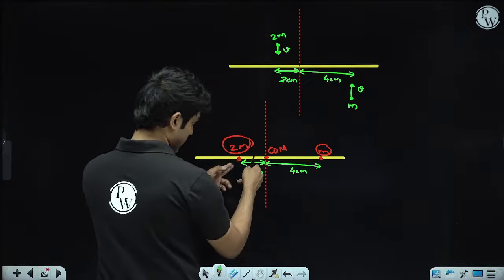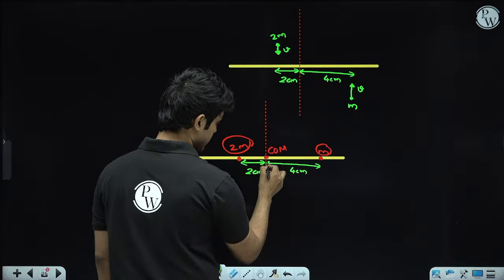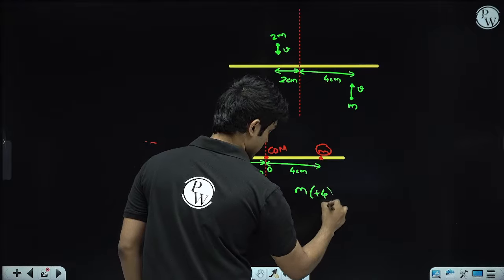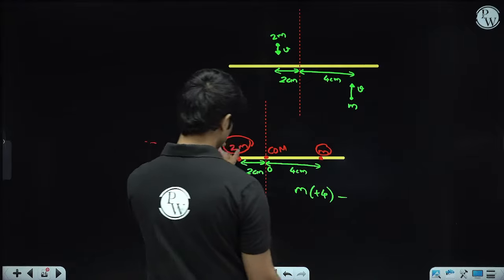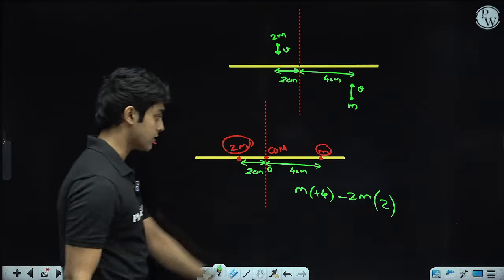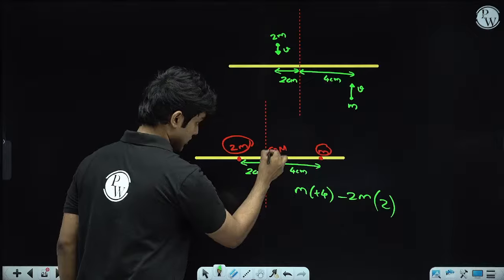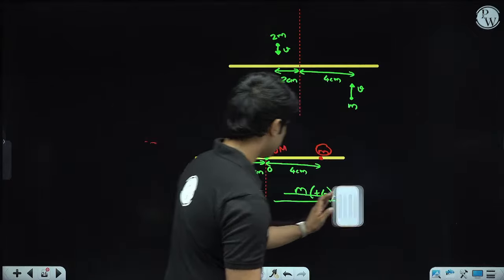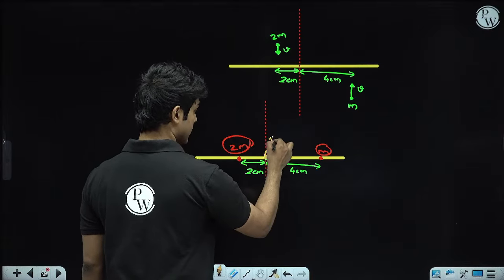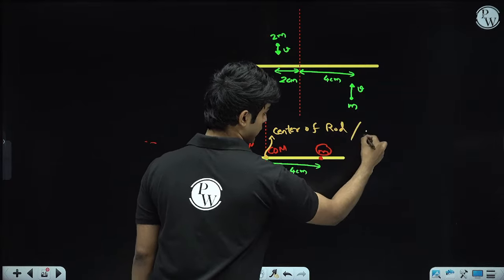Why? Because this distance is 2 centimeters, this distance is 4 centimeters. So if I take this center as the origin, m1 r1 minus, this mass is 2m, into this 2 centimeters, right? These two cancel out. If m1 r1 is equal to m2 r2, then the center of mass is at the origin itself. Because of that, we can conserve angular momentum about this point, which is the center of the rod, but this is also the center of mass of the system.